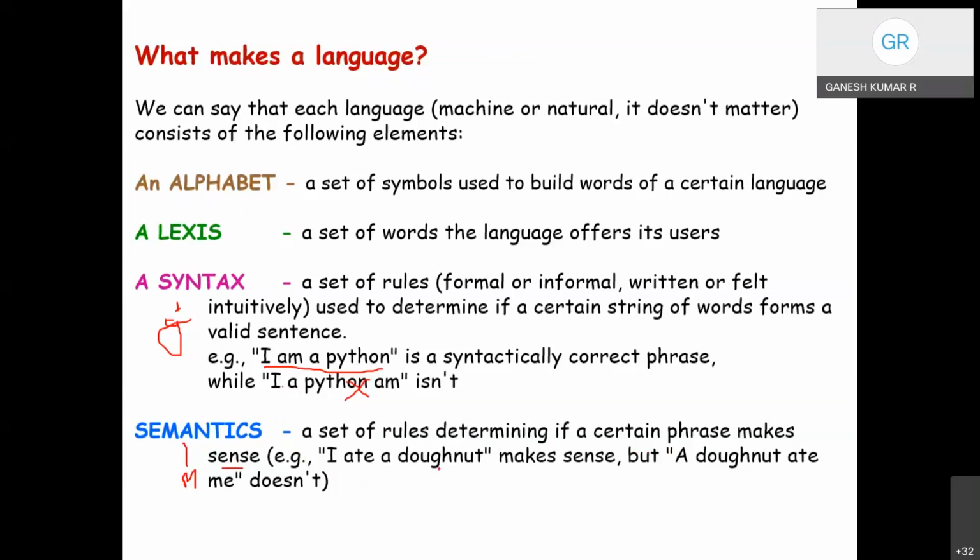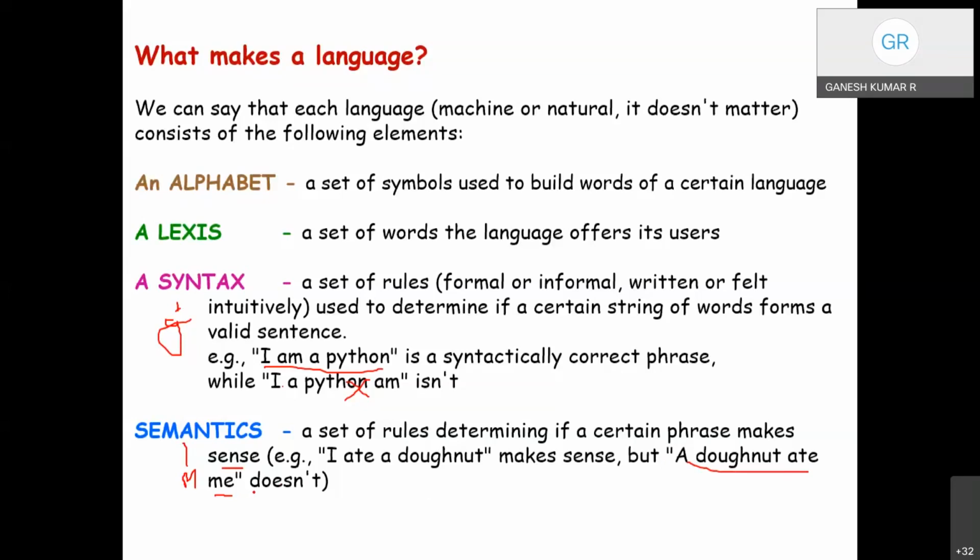For example, "I ate a down." It makes sense, something I had taken. When the words in the statement are shuffled, "I down at ate me," it is difficult to understand what it conveys. What is the message we understand from this statement? It is not a valid statement.